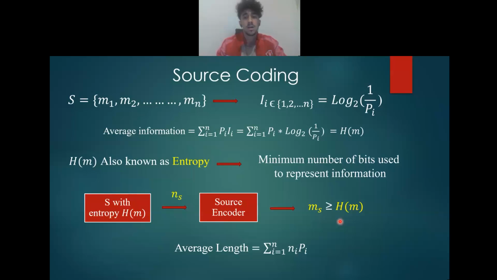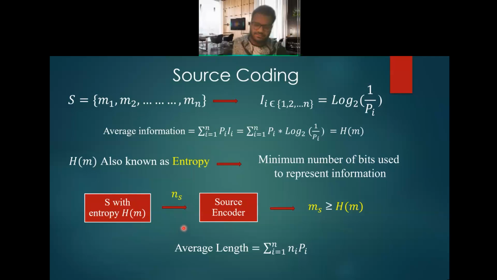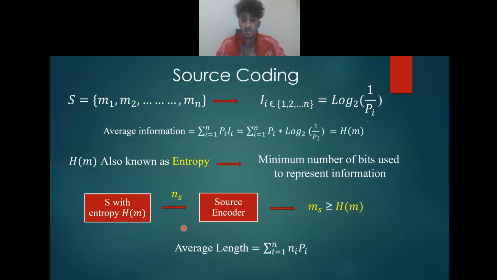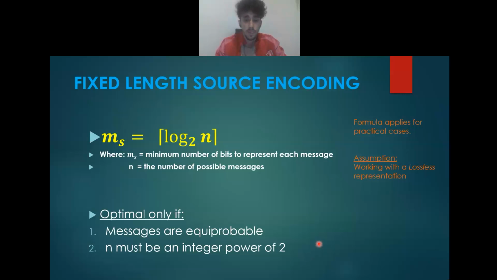We lost data. Moreover, if we have a source encoder that represented data in a certain way, where each message was represented in a number of bits, we can obtain the average number of bits used to represent this information, which is also called the average length. And by using the following equation, we can obtain that, where n is the number of bits in a message, and p is the probability of that message. Now my colleague will move on with the.